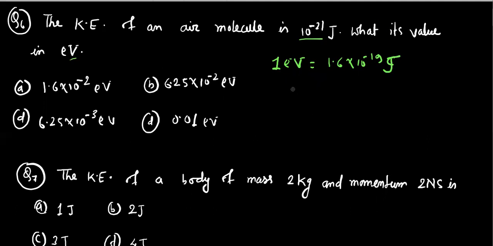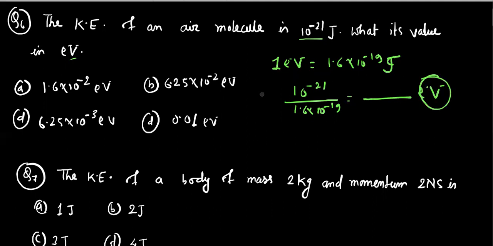That's why we have to divide this value by 1.6 into 10 to the power minus 19. On dividing these two values, we can get the expression in electron volt. So just do this division and write your answer in the comment box. Thank you. Now after solving question number 6, we are going to solve question number 7.